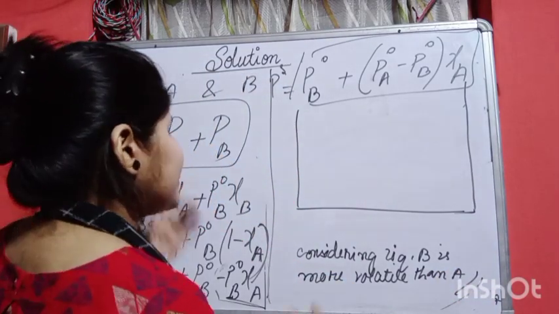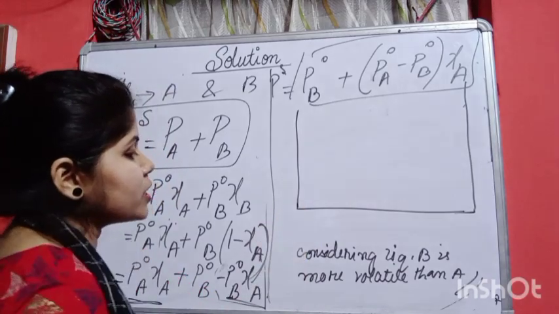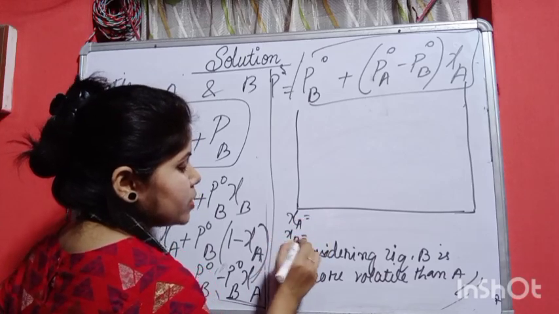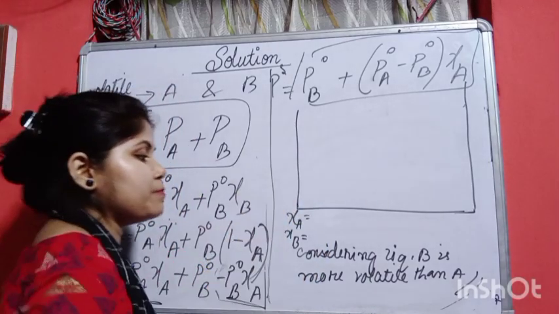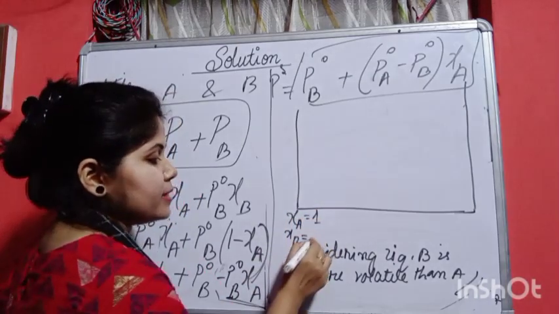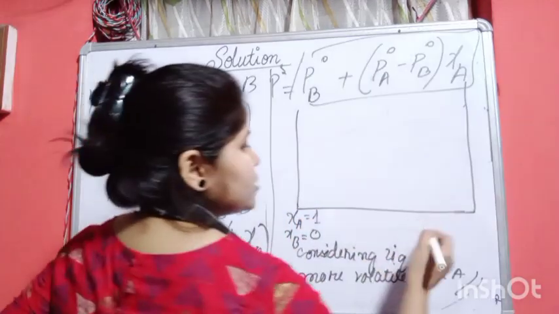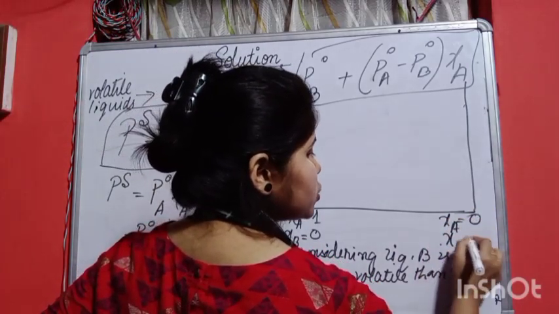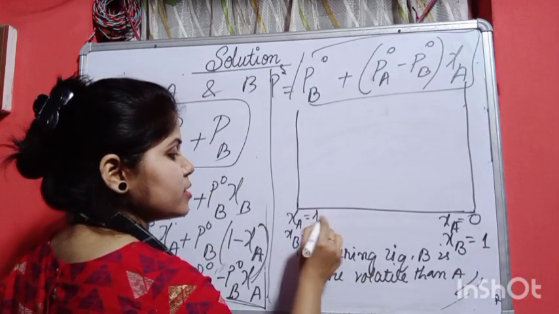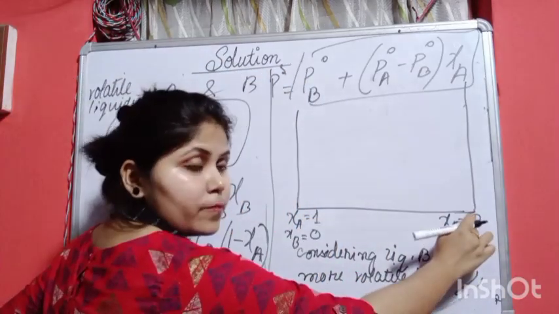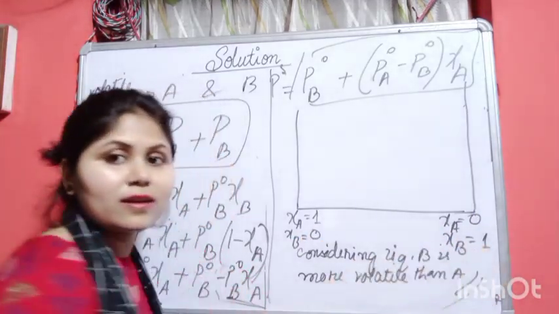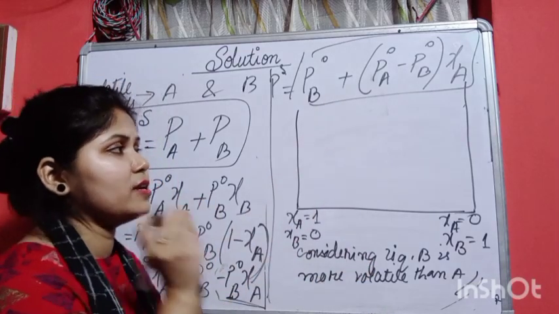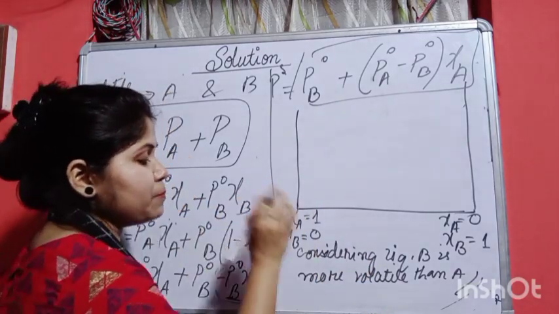So if we consider this, suppose here I am taking the graph, with zeta A and zeta B. So from this side, if I take purely A component, zeta A should be 1 and zeta B is equals to 0. And on this side if we consider purely B, zeta A should be equals to 0 and zeta B should be equals to 1. What does this mean, zeta A is going from 1 to 0 and zeta B is increasing from 0 to 1. Please look at this graph. It is very very important. It's the concept you should know properly. Please look at this graph.